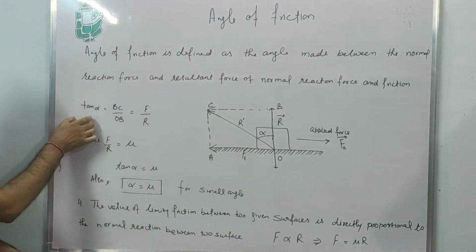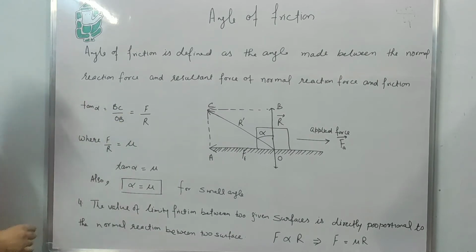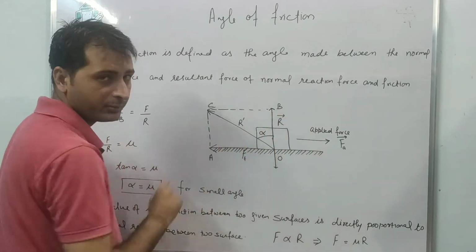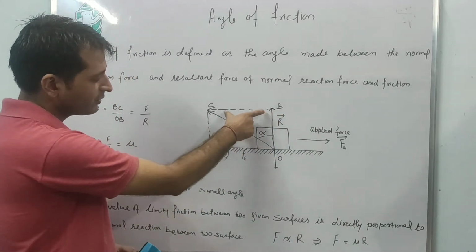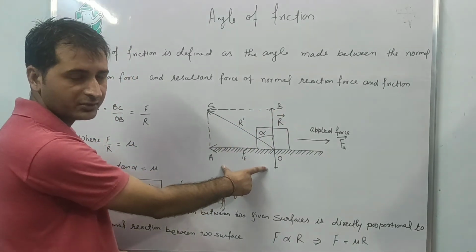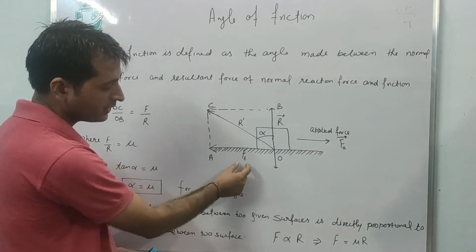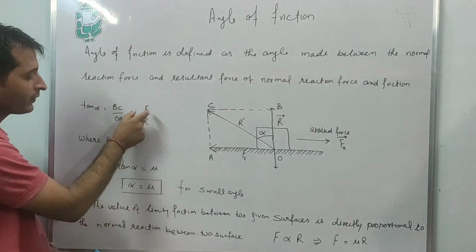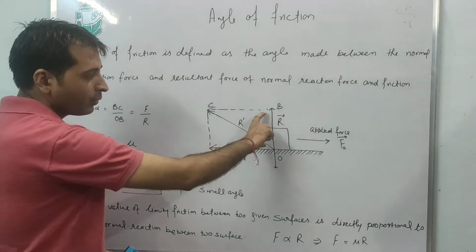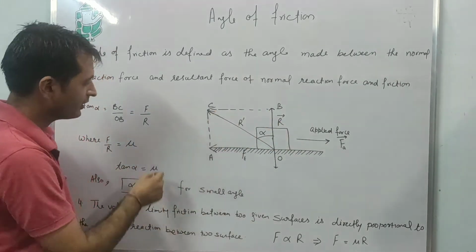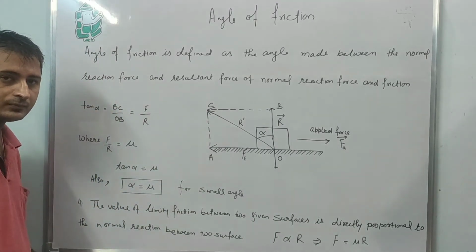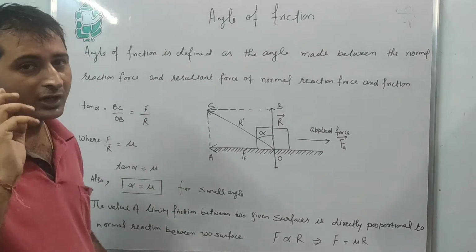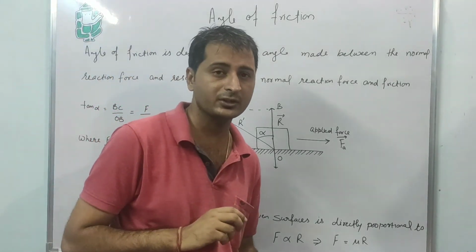calculate tan alpha. Tan alpha equals BC upon OB, that is perpendicular upon base OB. BC is equal to AO, and AO is nothing but the force of friction, F. So we substitute that here. And OB is nothing but the normal reaction, R. Substitute that here.